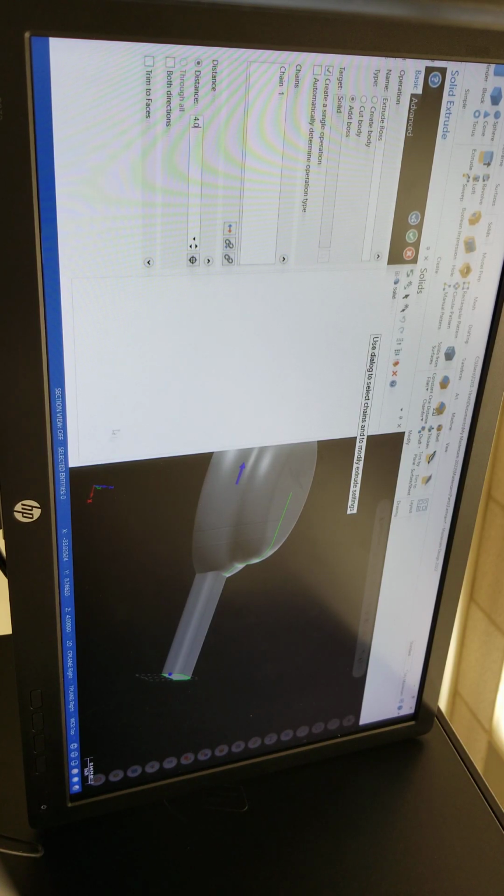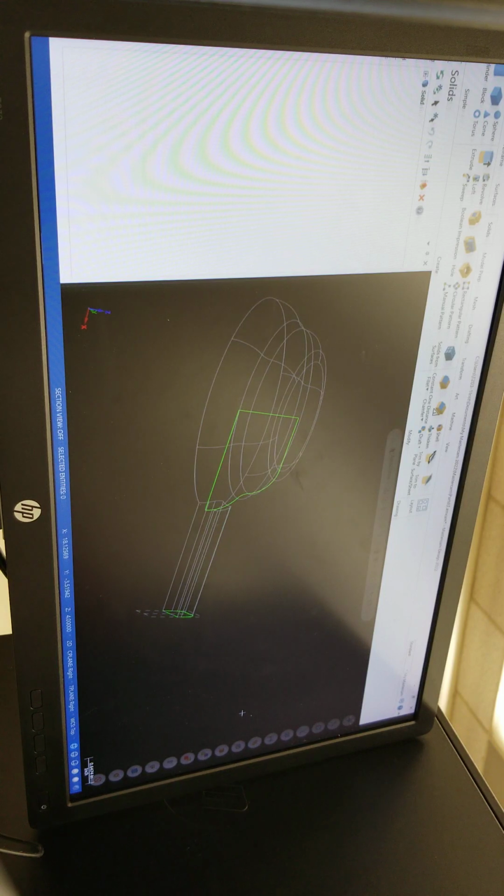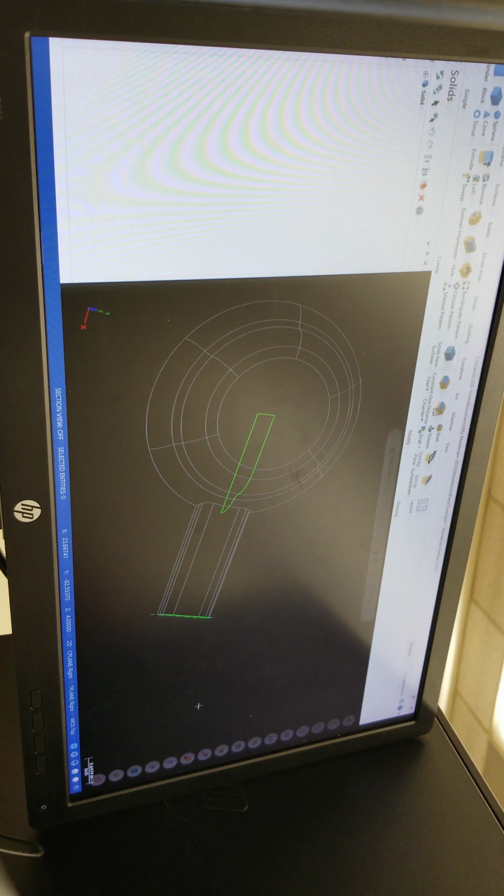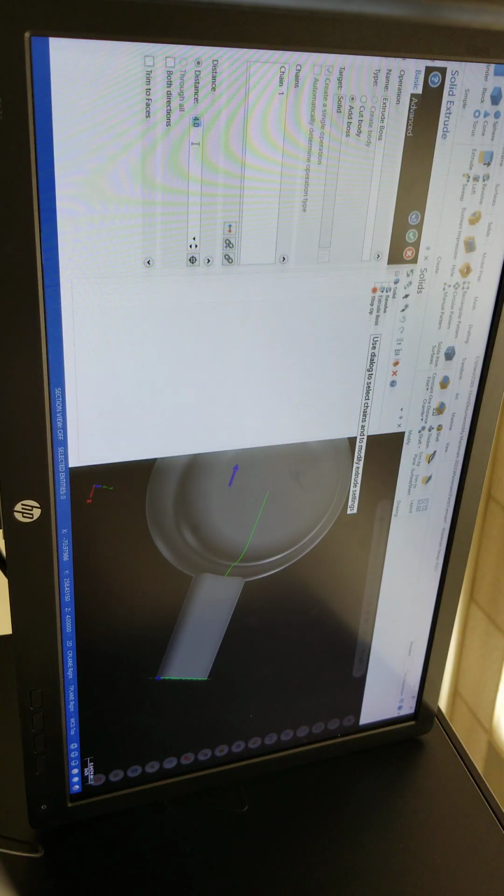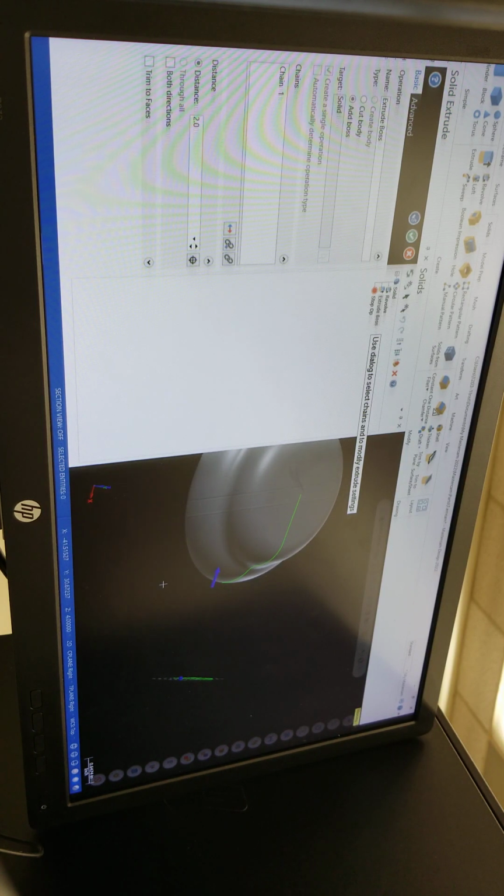Even if you go 4, it will not go up to 4, it will stop right here at the body. Once it touches the body, it stops. Look at that, if I say okay, it will not go up to 4 inches. It will stop where it attaches to the body. Distance from here to here is 4, right? Yeah. So it will not go up to 4 inches. If I say extrude boss and only 1 inch, it will not add even a boss up to 1 inch. If you say even 2 inches, it will not go even 2 inches, because it's too short.